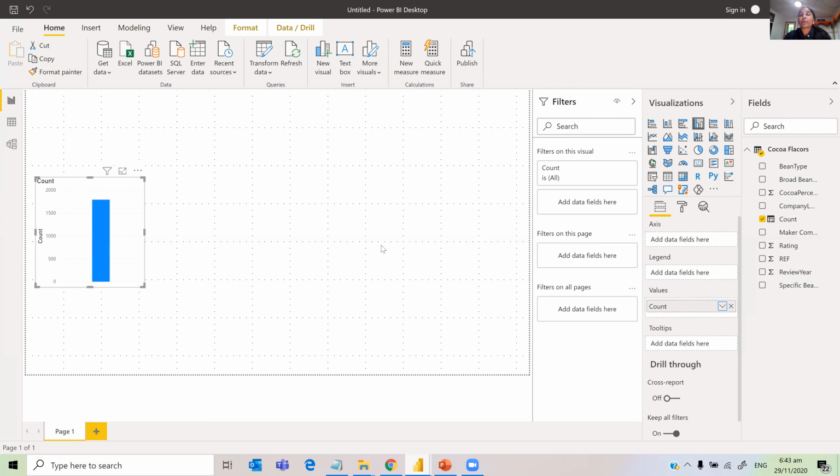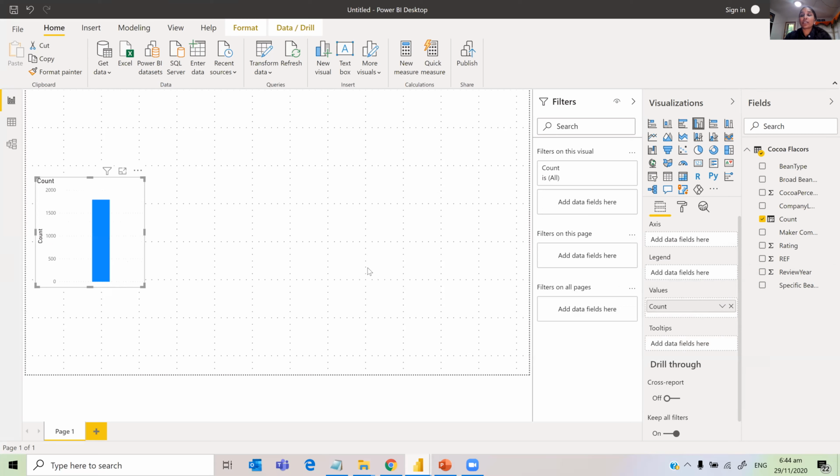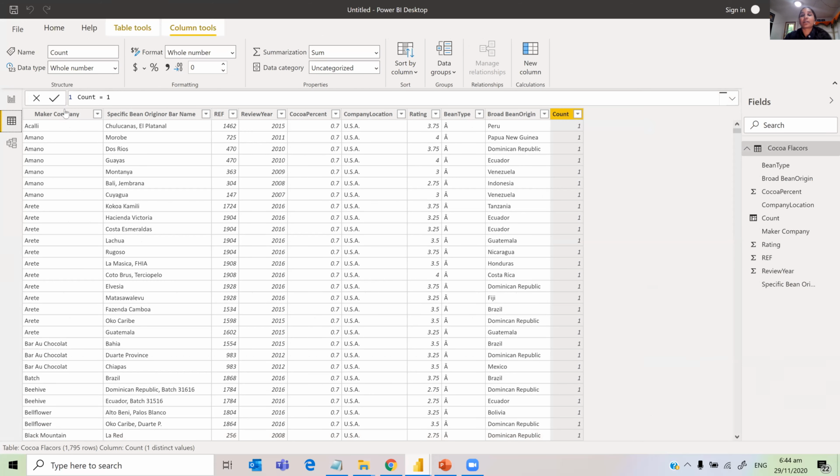And now my first question was number of chocolates by year. So I'll just go and add review year. Here what happens is, because year is also considered an integer, it automatically summarizes and goes and sits in values. But you all know that we can't summarize year, right? So what we need to do is remove that from here, and change the data a little bit to not summarize. So how do we do that? You just go here in the review.